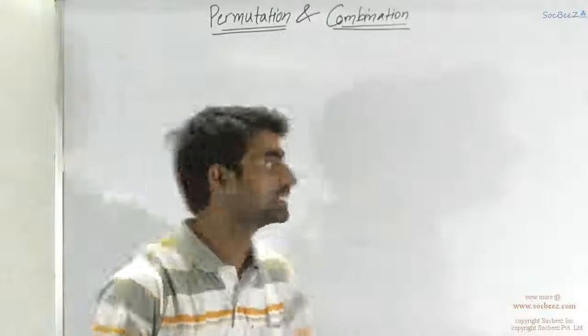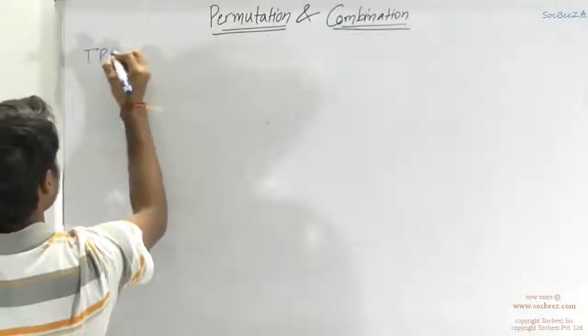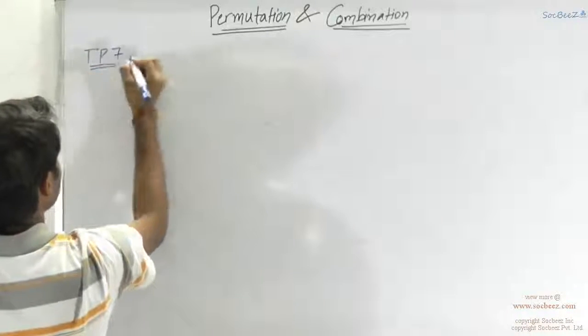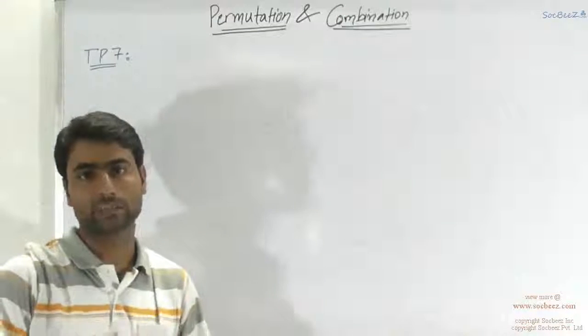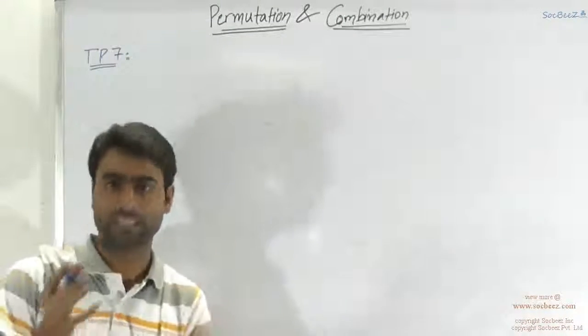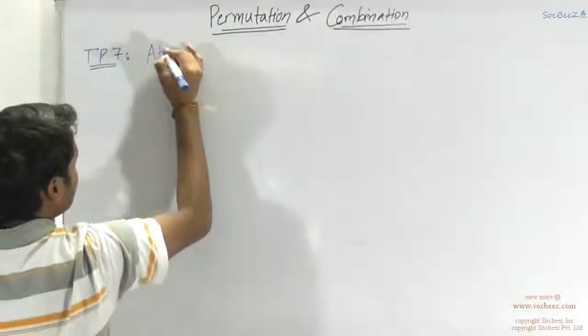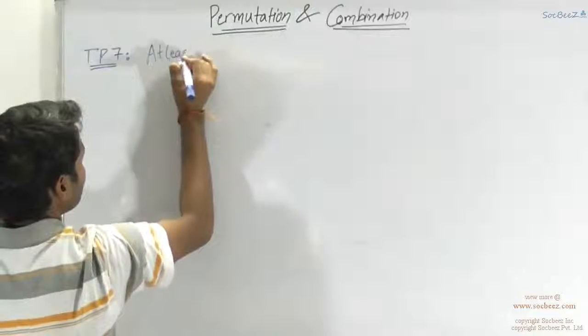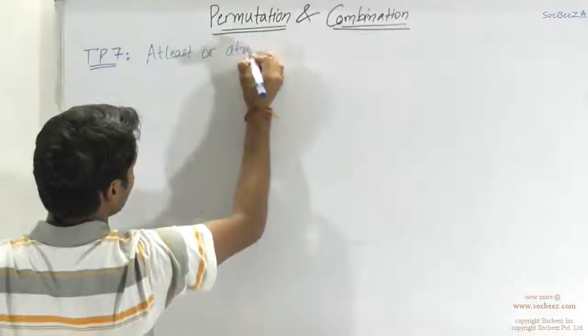So we'll be doing TCP 7. That was typical problem set number 7. What does it say is, these are the typical problems of the "at least" type. I mean, you have to select at least 4 of this type, at least 5 of this type. So these are known as "at least" or "at most" problems.